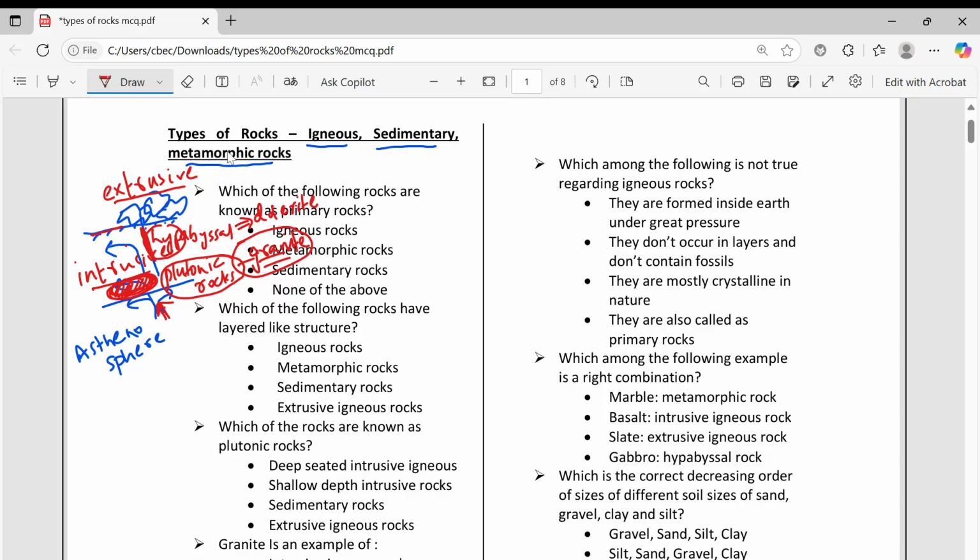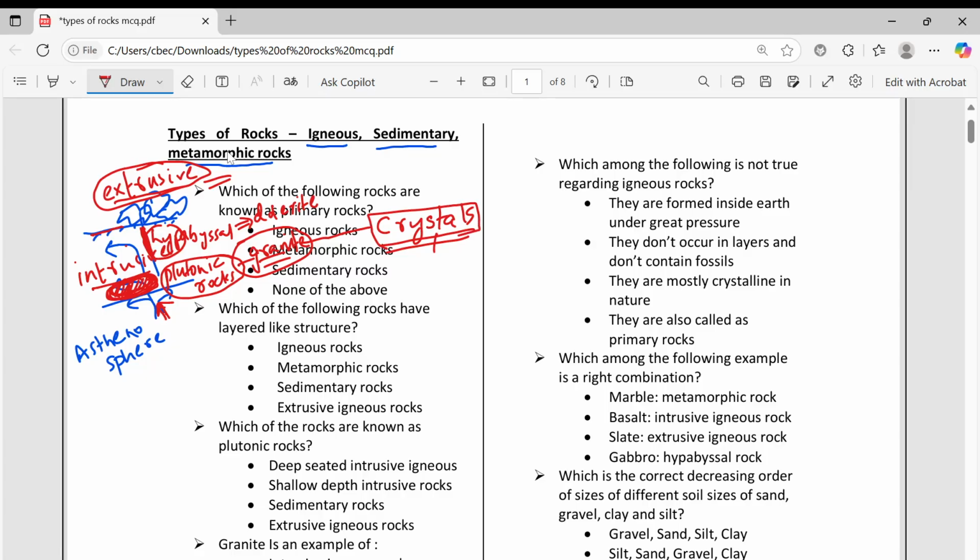If it is coming outside the surface, that is extrusive, and it will cool very fast because outside the heat evaporates and goes away, but under the surface it will cool very slowly. When any magma is cooling very slowly, it will form crystals, that too large crystals.